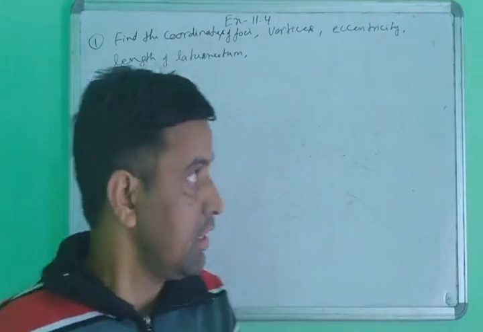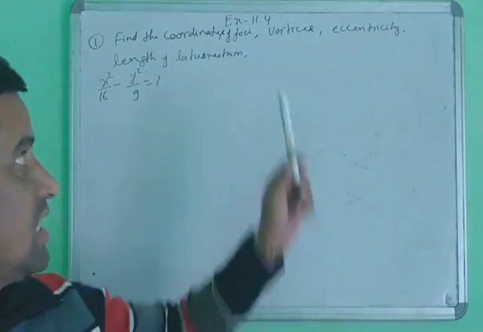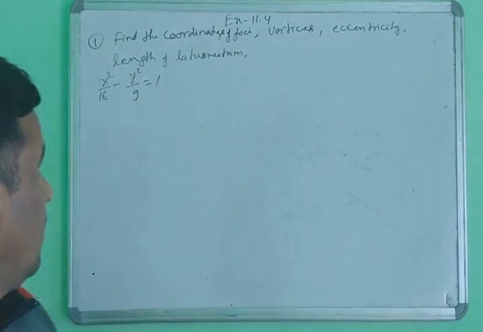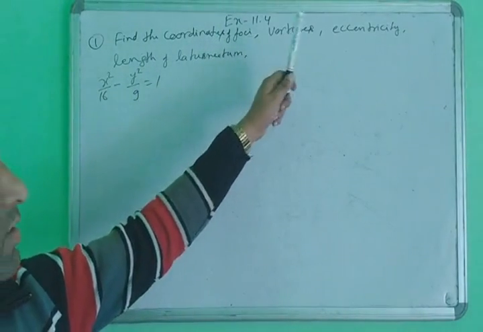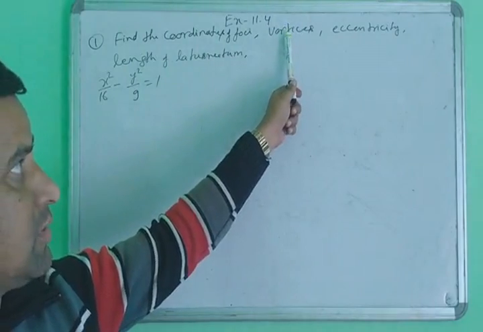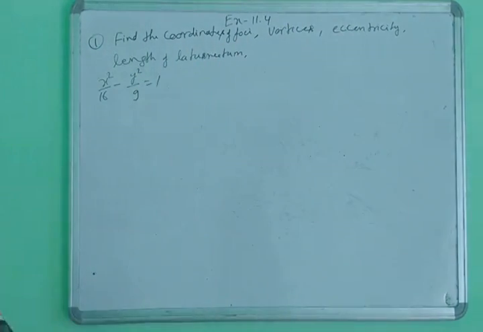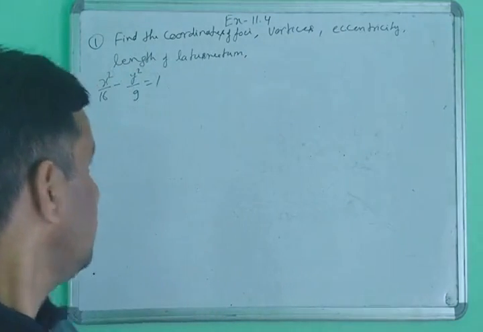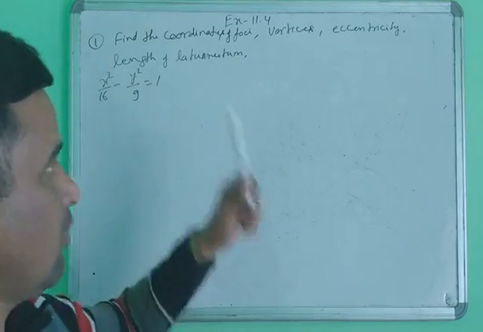Yes class, next I am taking exercise 11.4, question number 1. The question is to find the coordinates of the foci, the coordinates of the vertices, the eccentricity and the length of the latus rectum. The equation of the hyperbola is given.